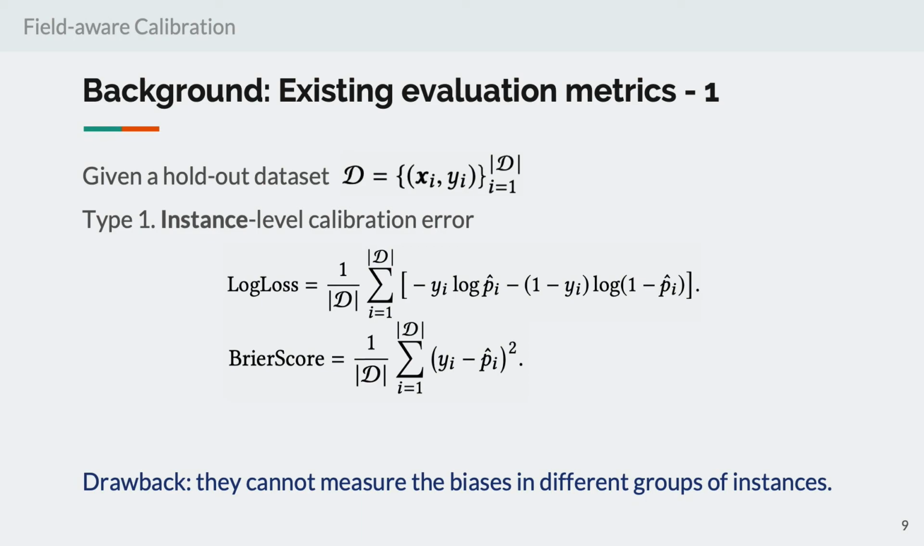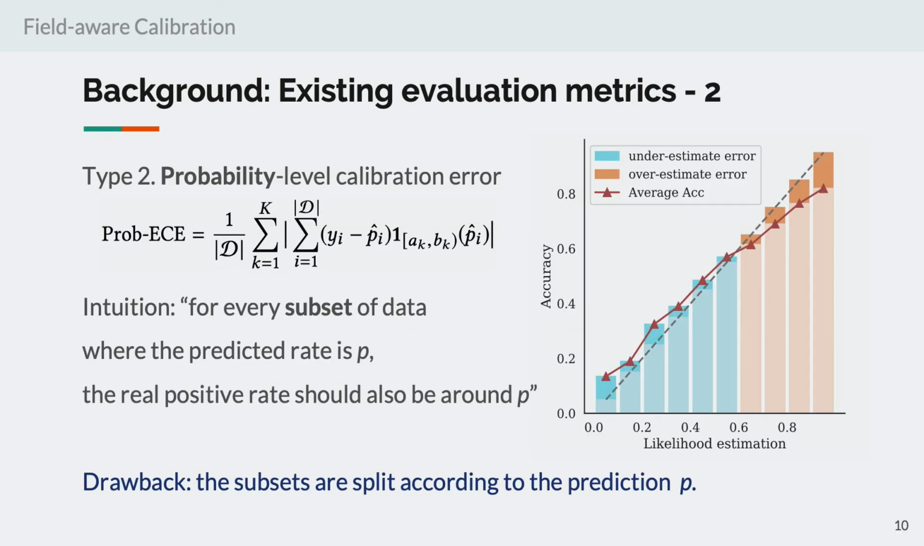And next, in many previous studies, the calibration error is formulated by partitioning the predictions into bins and summing up the errors over the bins. We call it the probability-level calibration error. Here we show a reliability diagram, which can be understood as a visualization of this metric.